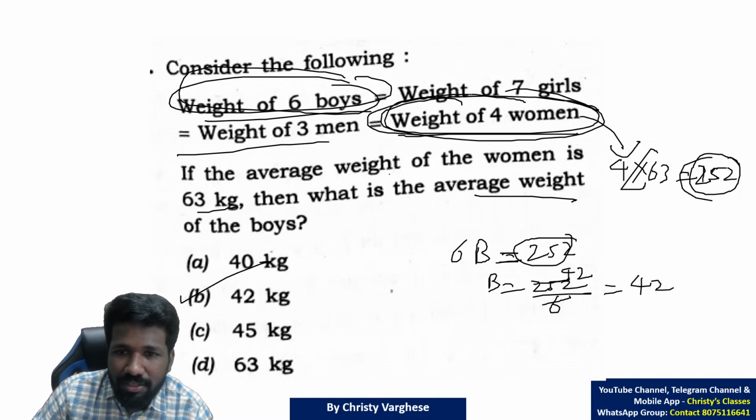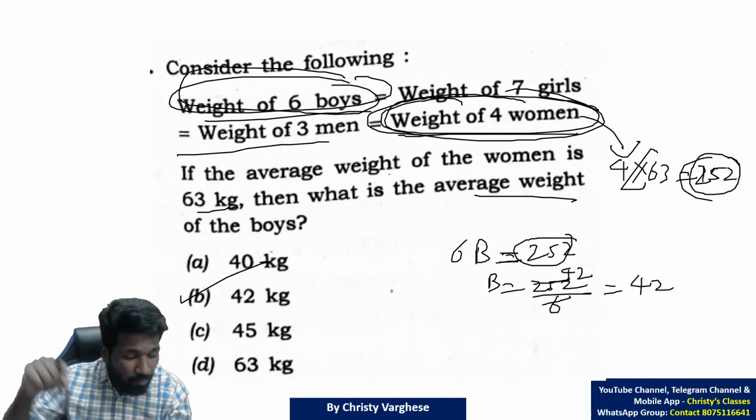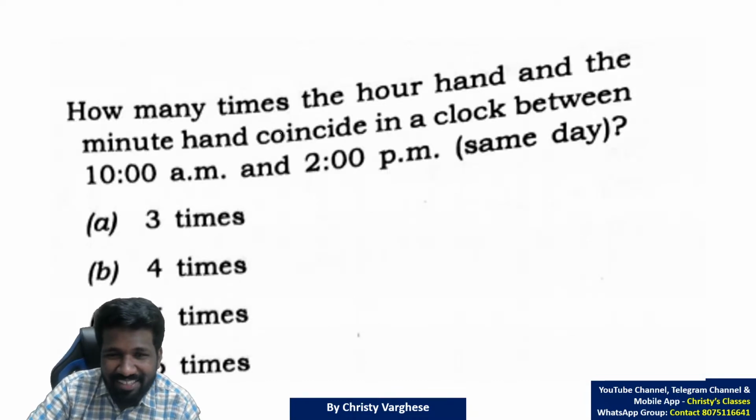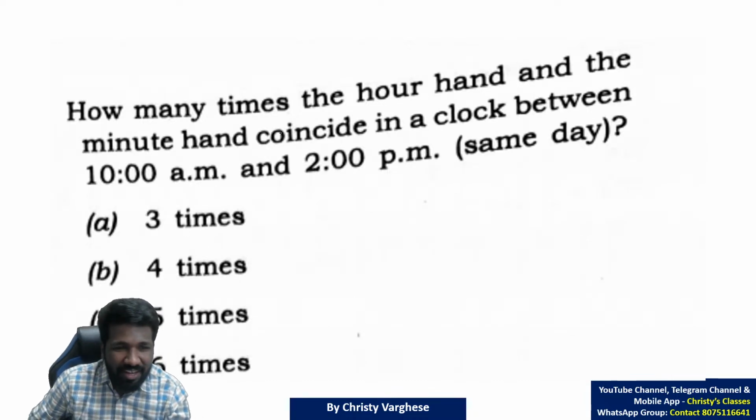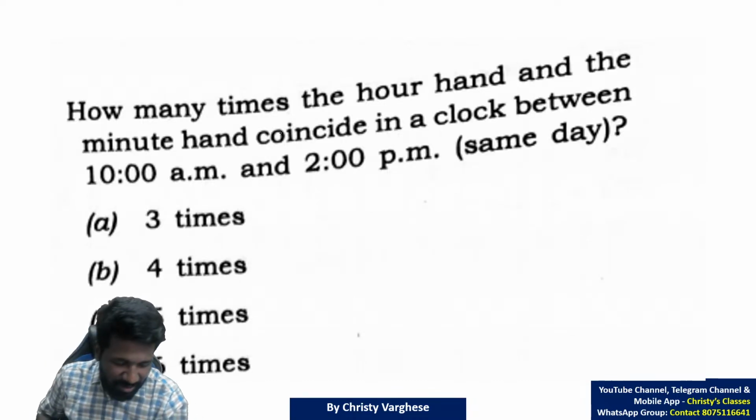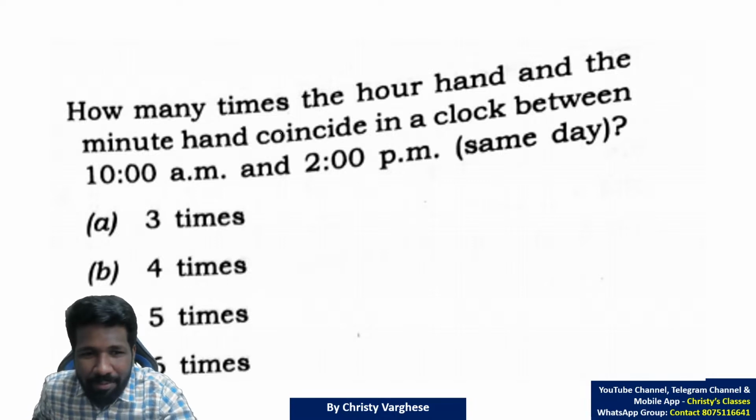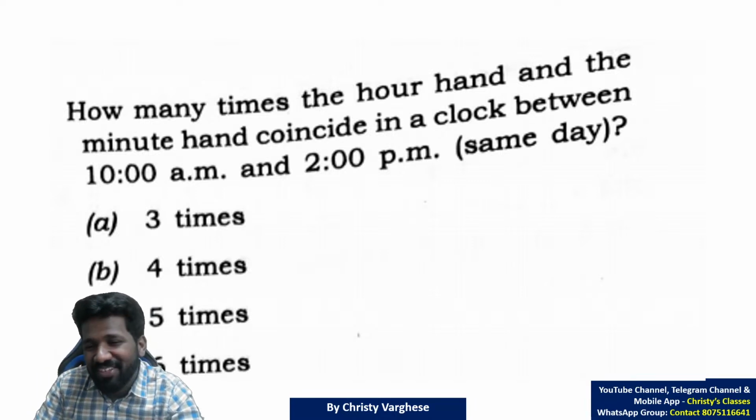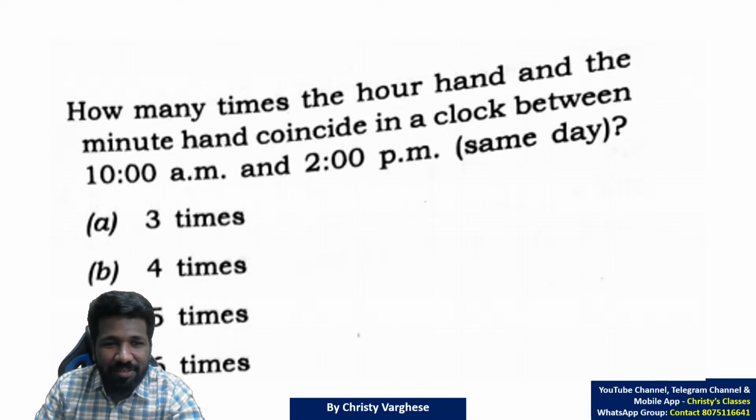This 7 girls, 3 men, don't try to fit it into the solution. That is a mistake some people do, thinking that everything in the question is needed somehow. That's a wrong habit from school days we have continued. Anyway, try the next question.